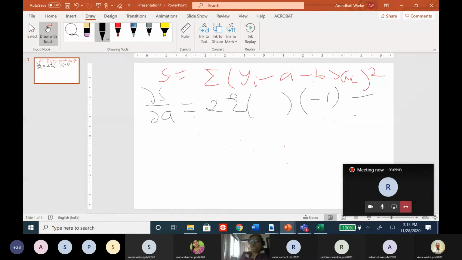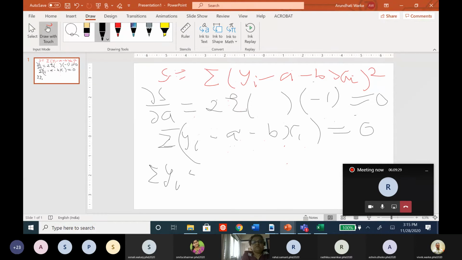Correct? This is minus 1. And now this is to be equated to 0. If I equate it to 0, this minus 1 and 2 will not be 0. So what is 0? Summation of yi minus a minus bxi is equal to 0. When this summation is 0, we write it as summation yi minus summation a minus b summation xi is equal to 0. So from here we get one equation, that summation yi is equal to n into a plus b summation xi.